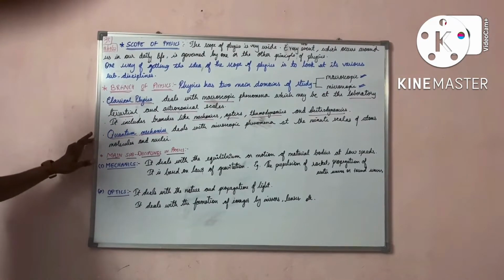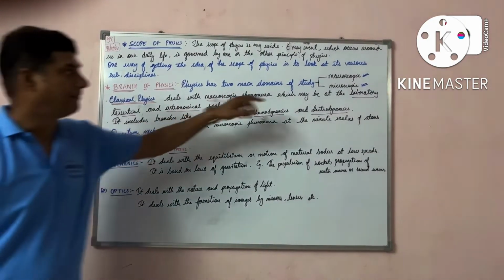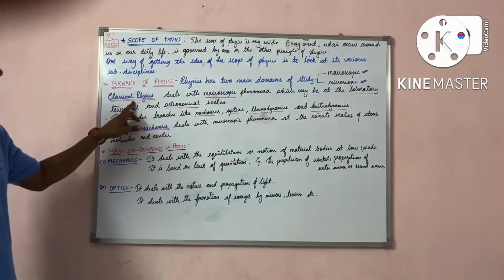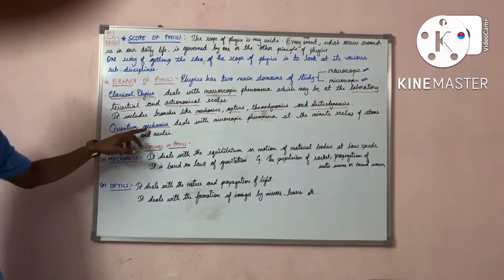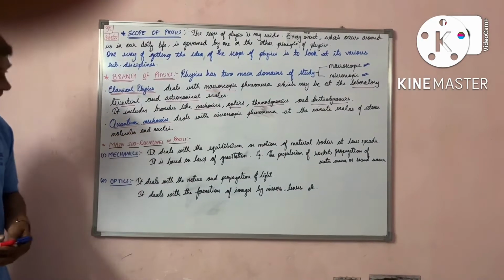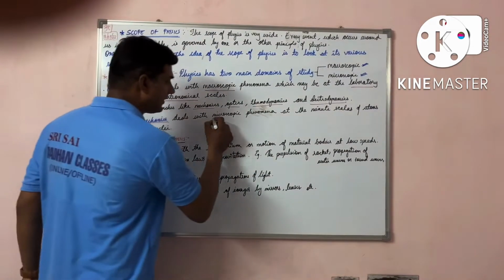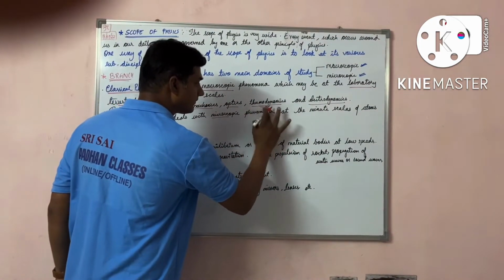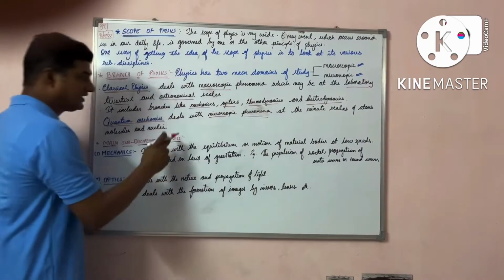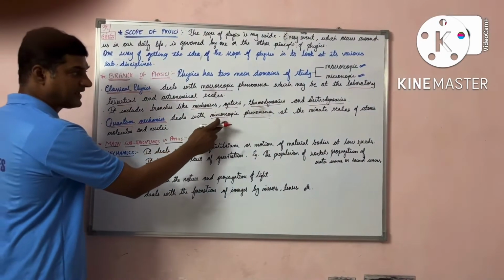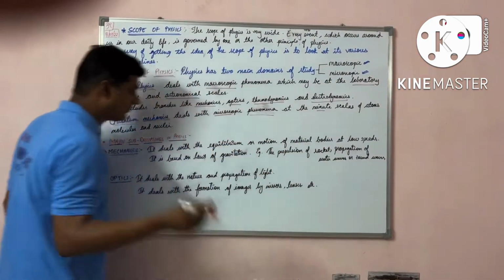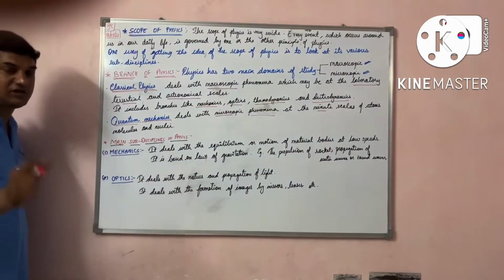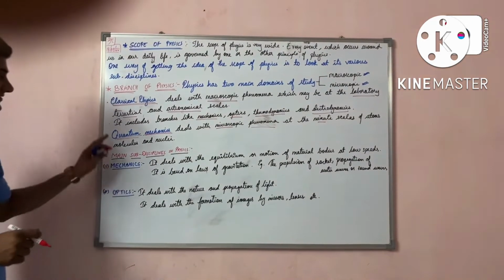Now comes quantum mechanics. Macro deals with classical physics, micro deals with quantum mechanics. Quantum mechanics deals with microscopic phenomena, at the minute scales of atoms, molecules and nuclei. They are very small in size.